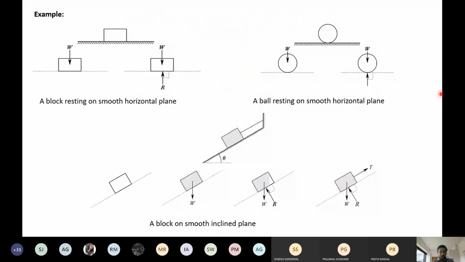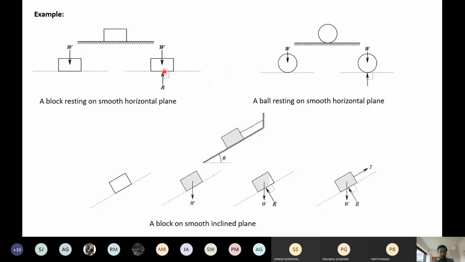You can see here, this is a very simple example. A block is lying on the horizontal plane. So weight is acting downward, and this is because of gravity. So this is the active force and this is the reactive force. Weight is acting downward and this is the reaction. If this reaction is not there, then this block and this floor will not be in equilibrium.